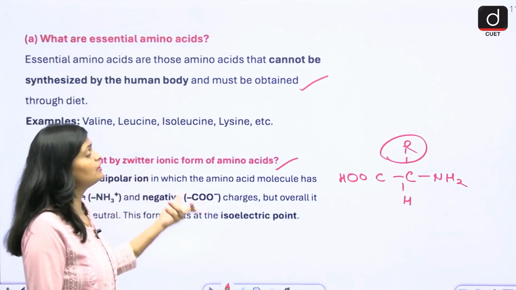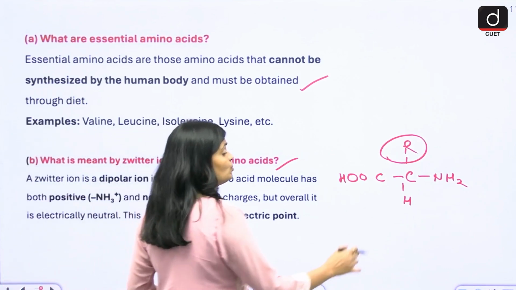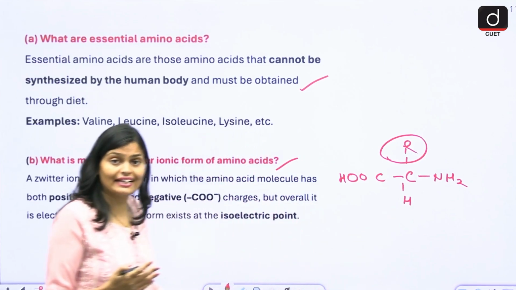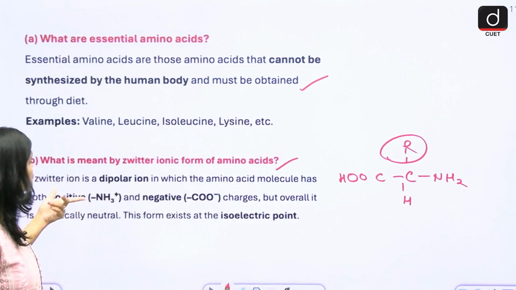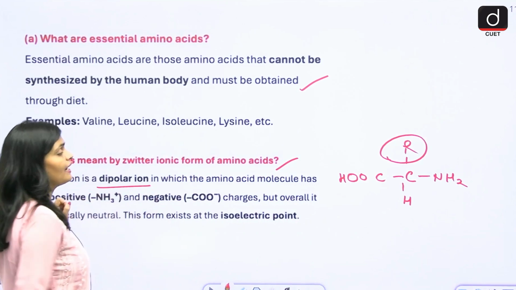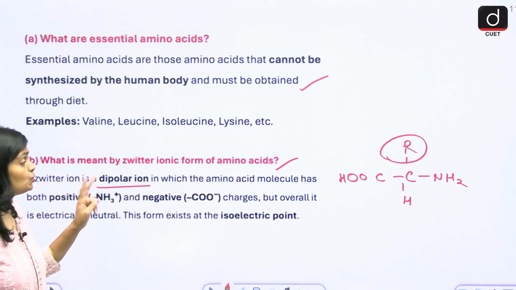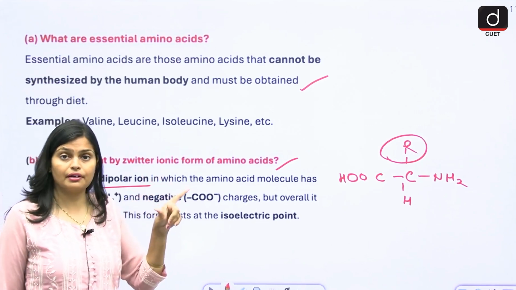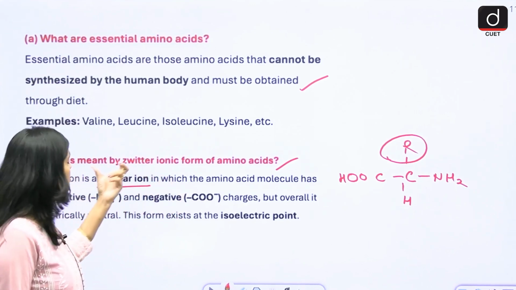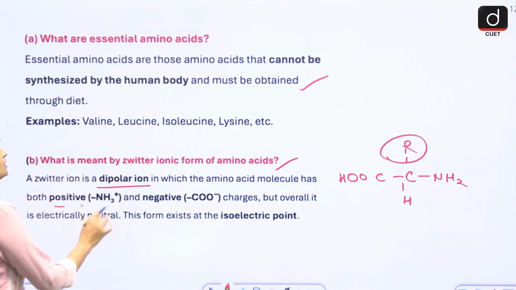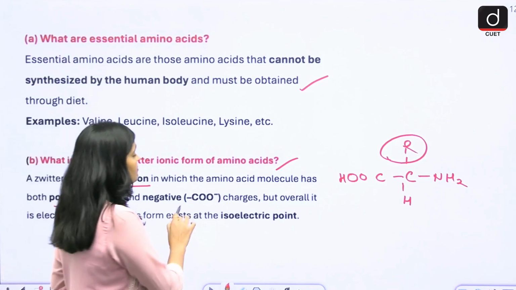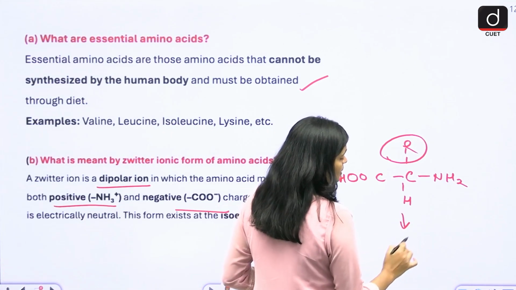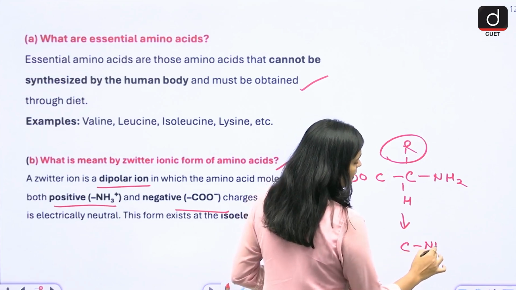What is meant by the zwitterionic form of an amino acid? A zwitterion is a dipolar ion. Dipolar means two charges, plus and minus, opposite charges separated at some distance, in which the amino acid molecule has a positive charge and a negative charge, the COOH becoming COO minus. So when it becomes dipolar, what structure will you get?